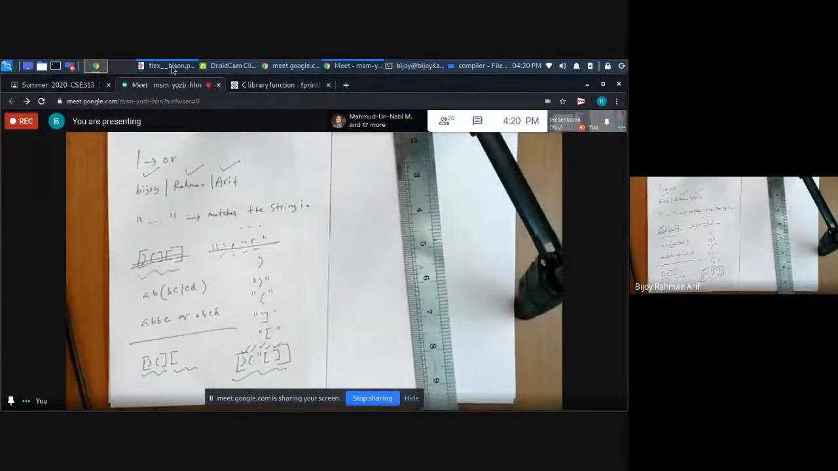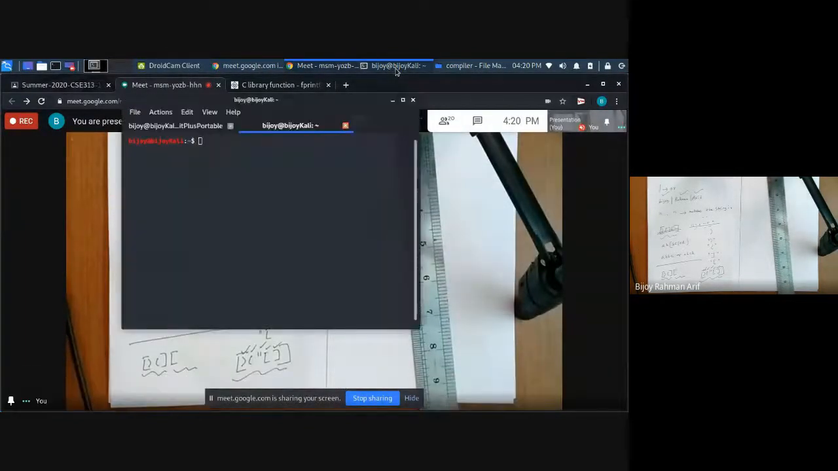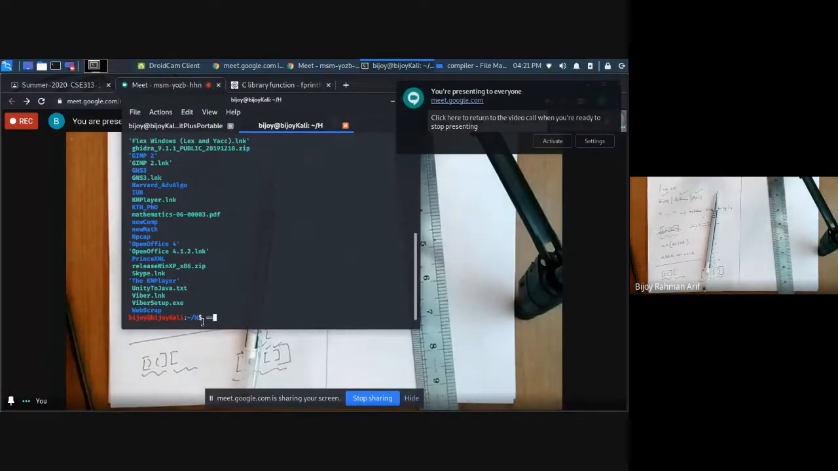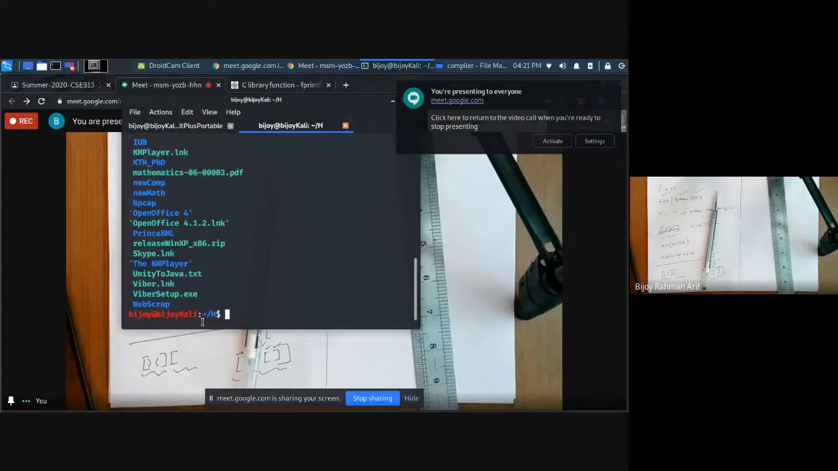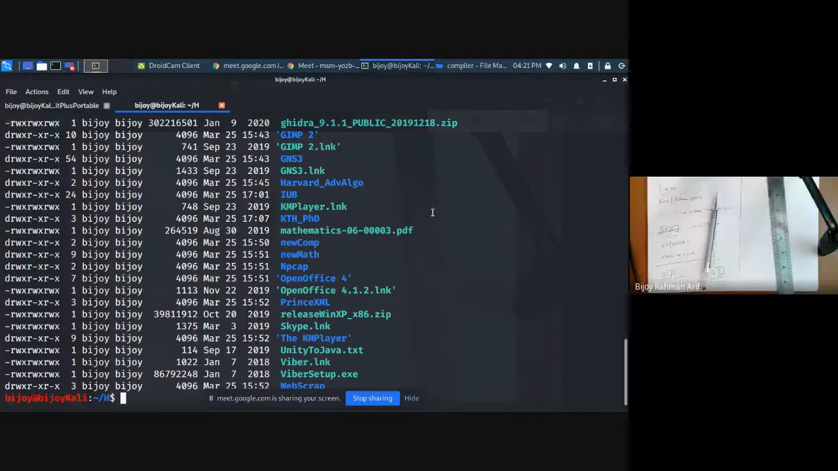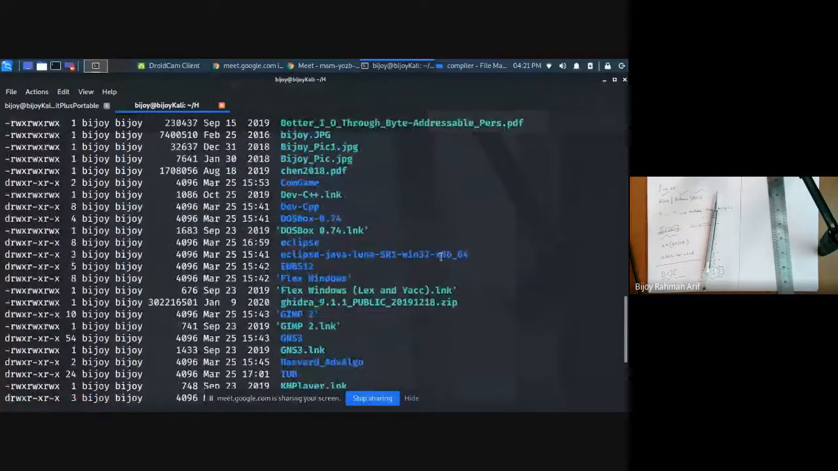Okay. So let's open our terminal, let's enlarge this, right? You can see my terminal, right? Yes, sir.